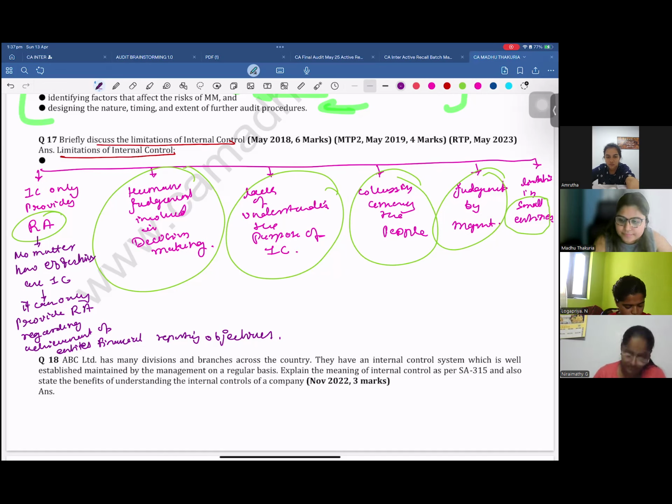Next is human judgment involved in decision making, which can be faulty and break down the internal controls.